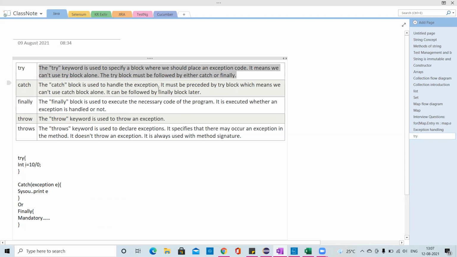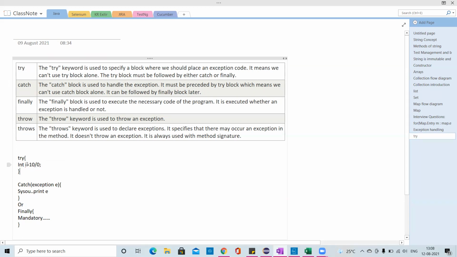Catch block is used to handle the exception. It must be preceded by the try block. You can't use the catch block alone. It can be followed by the finally block later. Understood? The try block is the one where the code having the exception, the risky code, is put. You cannot use the try block alone. Try block should be followed by a catch block or a finally block. It will be like try block, catch block, and finally block, or try can have either catch or finally. You cannot use try alone or catch alone.